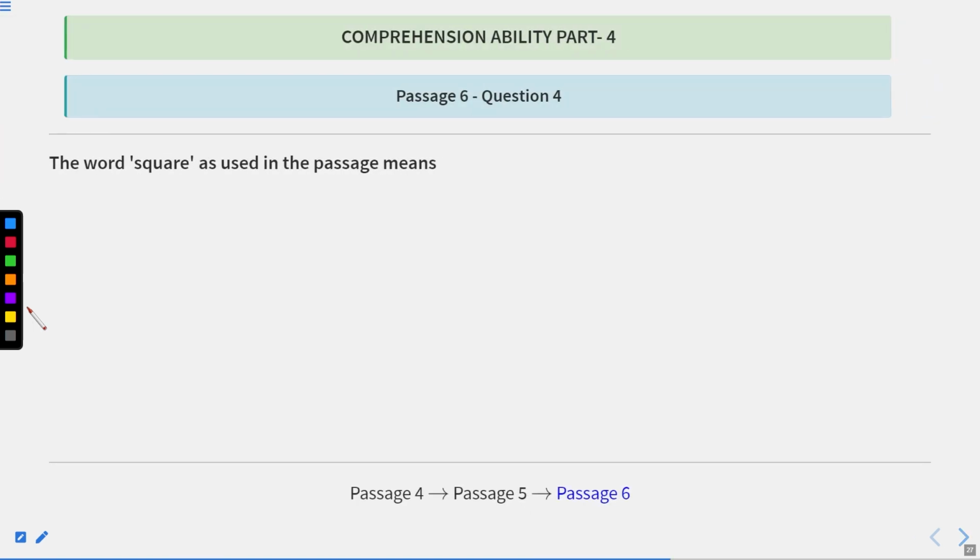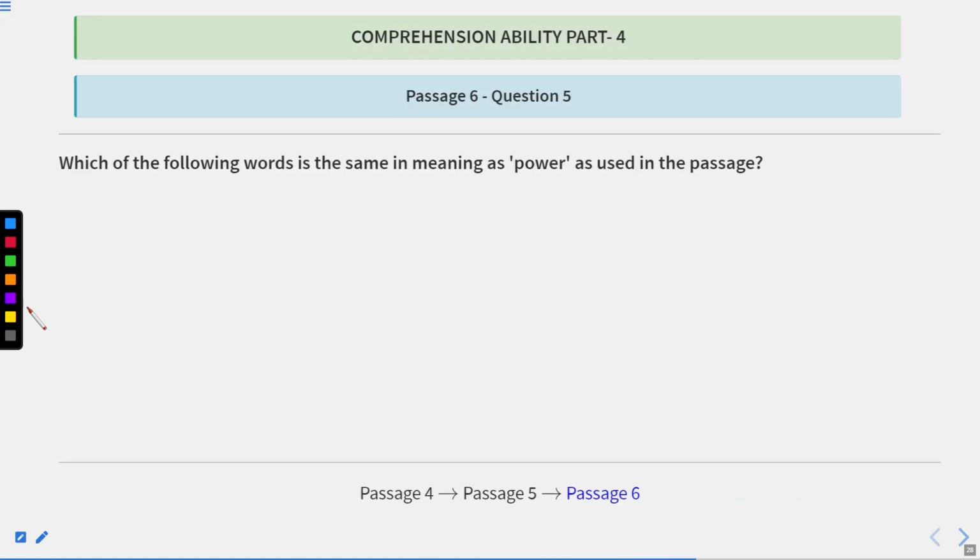The word square as used in the passage means, as I told you there as well, when it is written a square meal, and I told you square meals means the proper meal. Okay, now let us see the options. Rich, sumptuous, sufficient or quality. Of course, it is sufficient, that is enough. Answer is C. Now let us move to the next question.